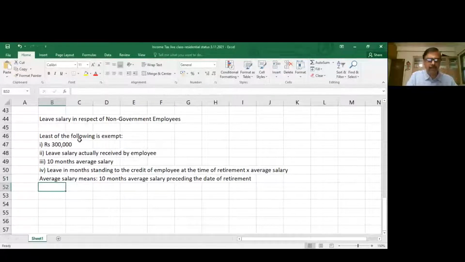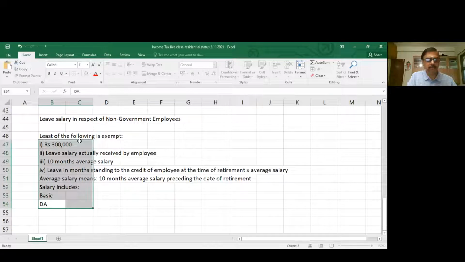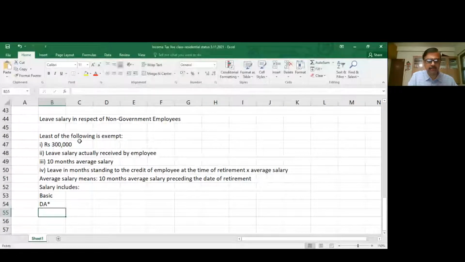Salary includes, very important, basic, DA star. I said star for easy understanding. Star implies what? Commission star.